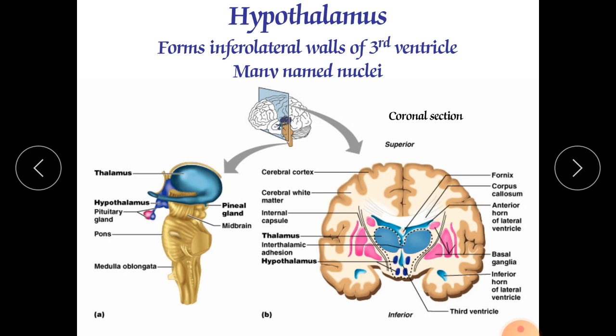So this tuberal region contains the infundibulum, which connects with the pituitary gland. The median eminence is a slightly raised region that encircles the infundibulum. Again, if we summarize these tuberal regions, they contain the nuclei, for example, dorsomedial nuclei, ventromedial nuclei and the arcuate nuclei. It contains three nuclei.